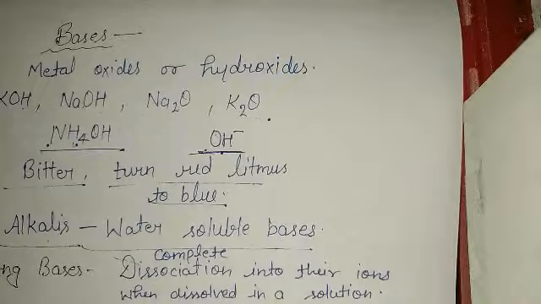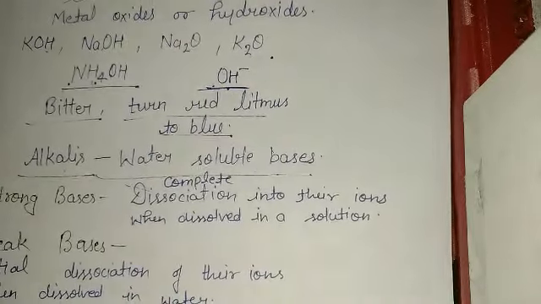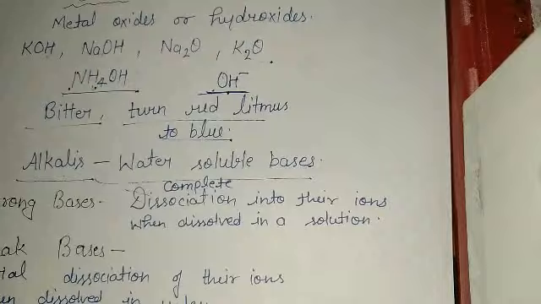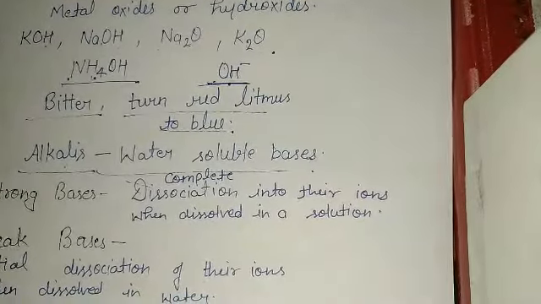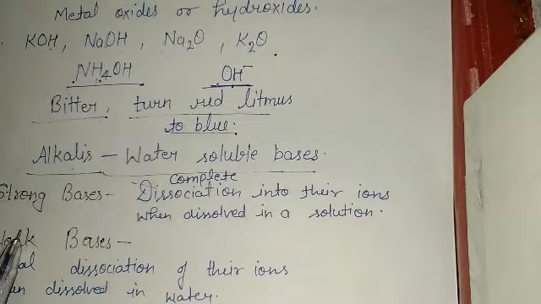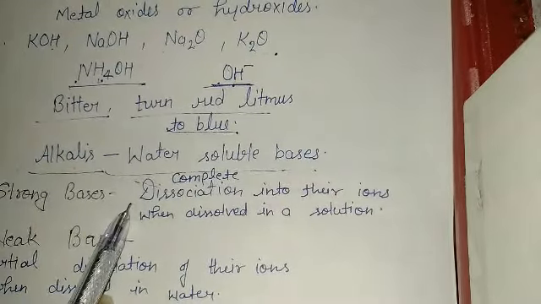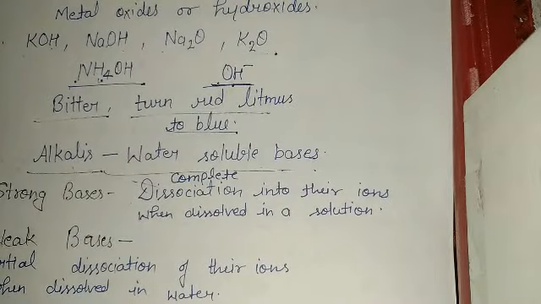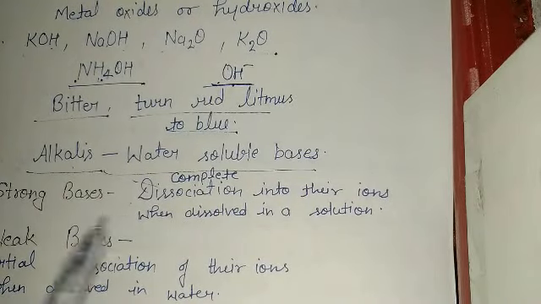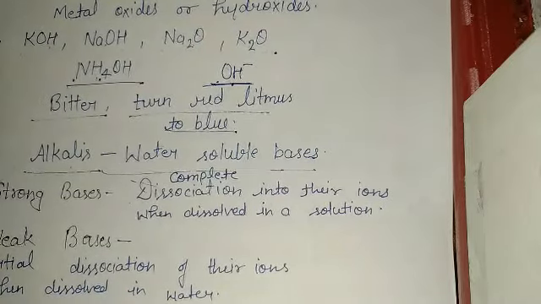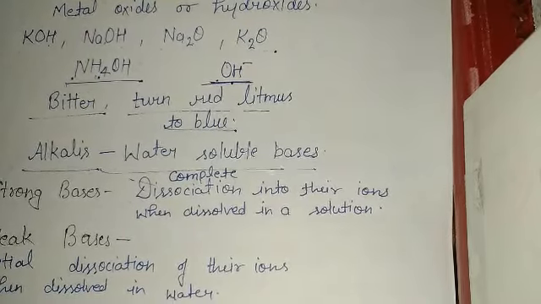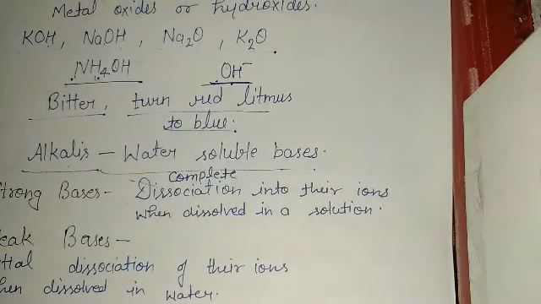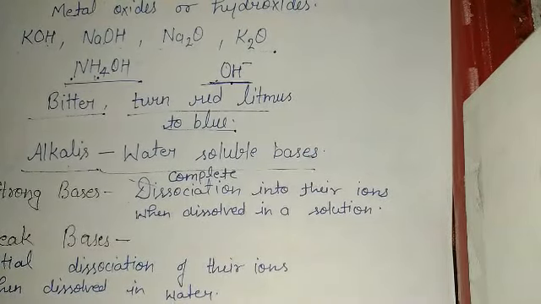Much like acids, there are also two categories in the case of bases, which are strong bases and weak bases. So what are strong bases? Strong bases are those bases which, when dissolved in a solution, completely dissociate into their ions. Dissociation is actually the breaking apart of the ions of the bases.